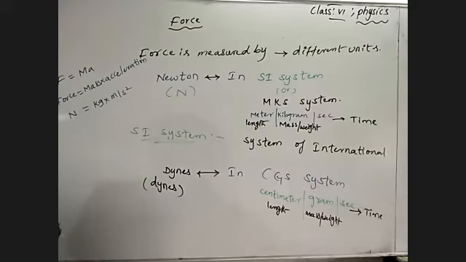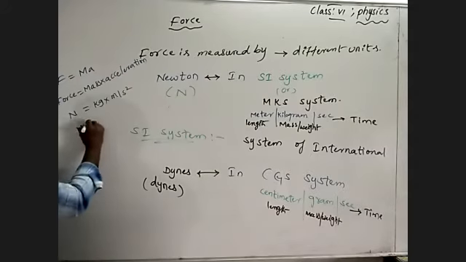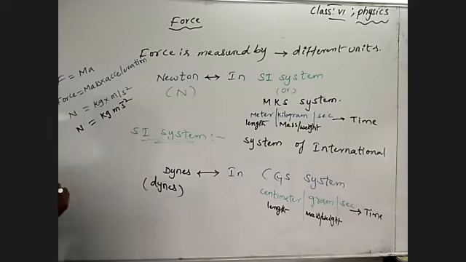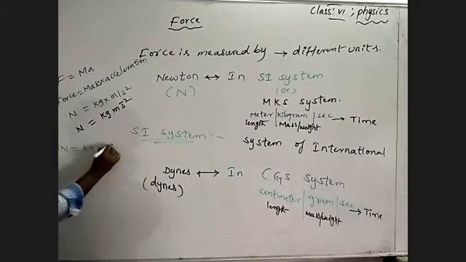Meter per second square. Means we can write Newton is equal to kilogram meter second power minus 2. In the same way, in the CGS system we have to write, by comparing those, see clearly, 1 Newton is equal to kilogram meter second power minus 2.